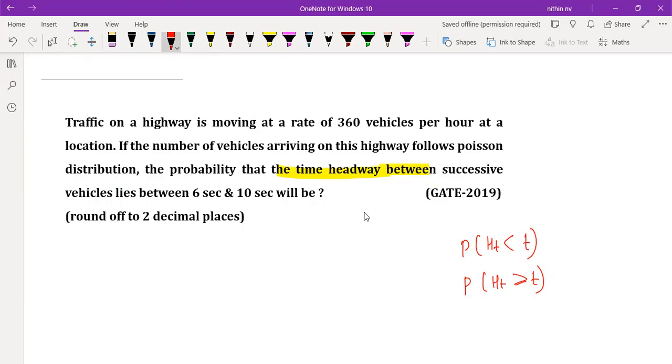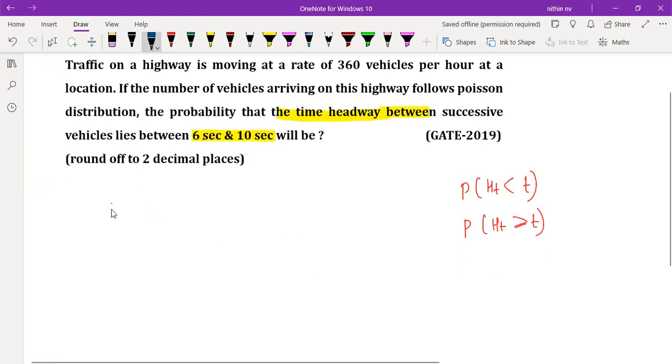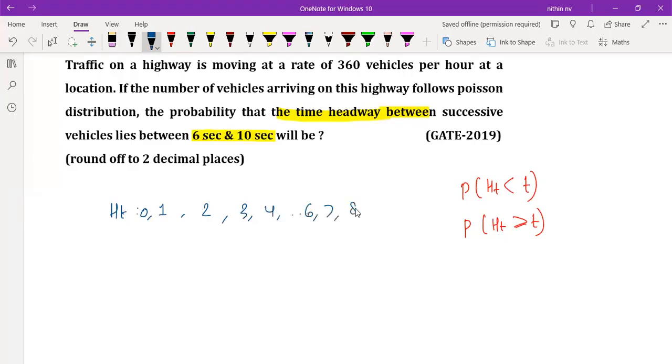Okay, so now what they are asking is, in between two particular times, what is the probability that it will be in between 6 seconds and 10 seconds? Right or not? So what to do? So if I'm just taking that HT can be 1, 2, or 0, 0 also I can put, 3, 4, like this it can go. 6, 7, 8, like that. 10, 11, 12, like that. Any seconds it can be, no? Now what they are asking is, what is the probability that it should be within the 6 and 10? Right or not?